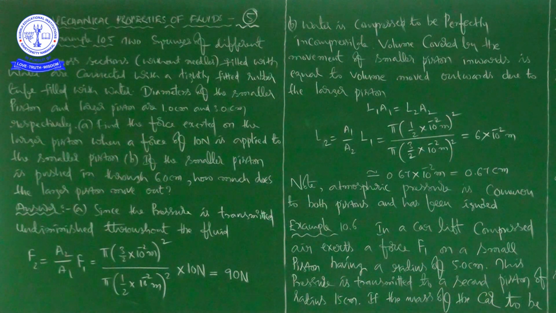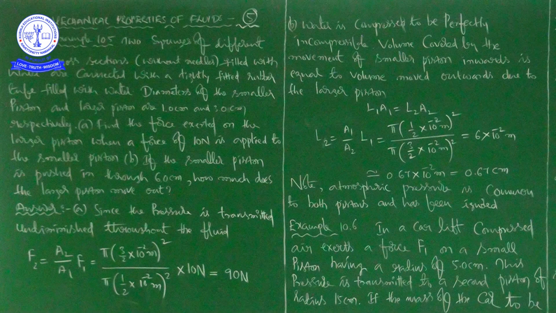That is one thing. And B is if the smaller piston is pushed in through 6.0, that is what 6 centimeters, how much does the larger piston move out?